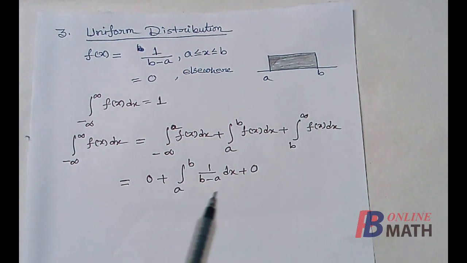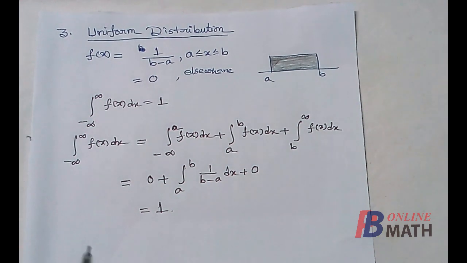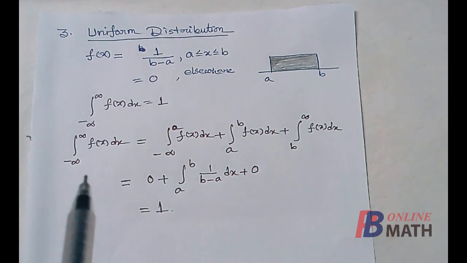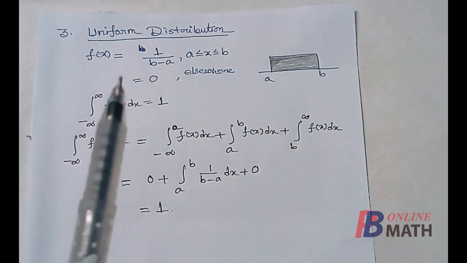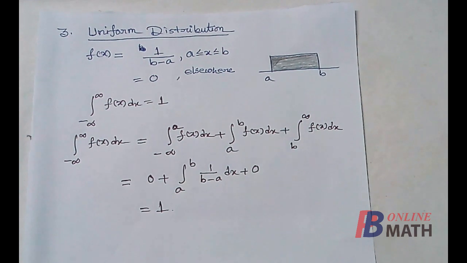So we can easily calculate this. If we integrate this, it will be x from a to b. So after replacing the limits, we can easily find that this is equal to 1. So the function fx represents a PDF, that means probability density function, and this PDF is called the uniform distribution between a and b.